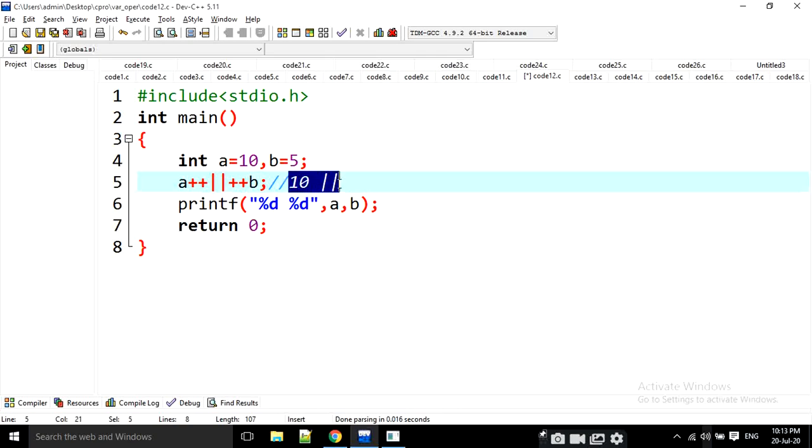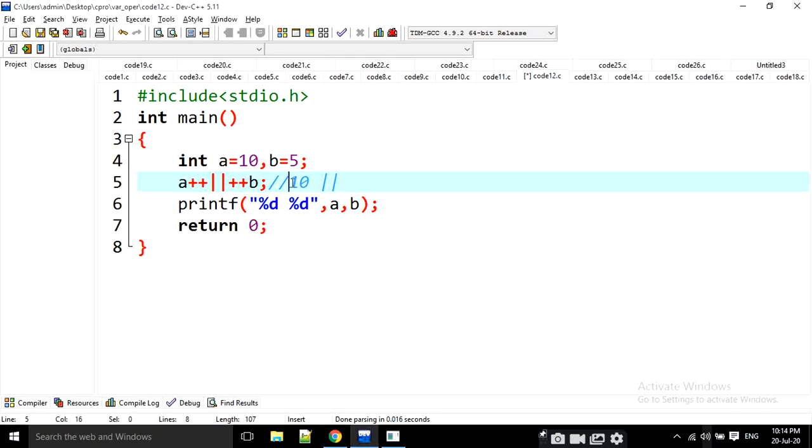What happens when we are using logical OR? When we are using logical OR, if any value is true, the remaining total statement is true, right? That means if any value is true, the control never moves to the next statement. Here a is a positive value. A positive value represents a true value, right?